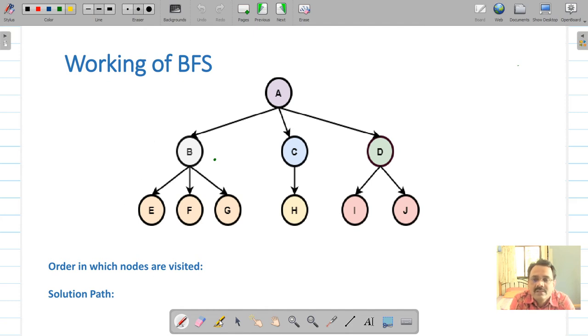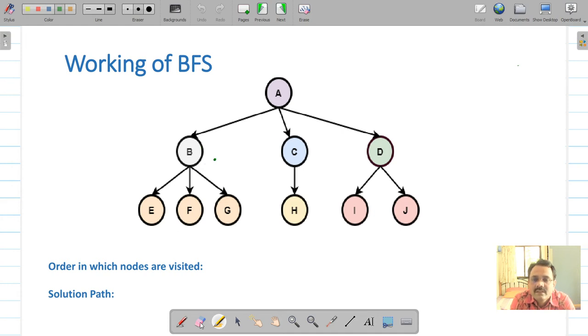First the algorithm will check A, then it will go to B, C, D in this order, or from A it can go to D, C and B. If it follows that path, then the next nodes checked will be J, I, H, G, F and E. So that's how it will move along the breadth, that is, level by level.